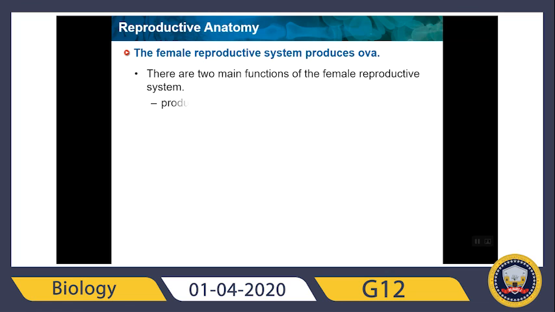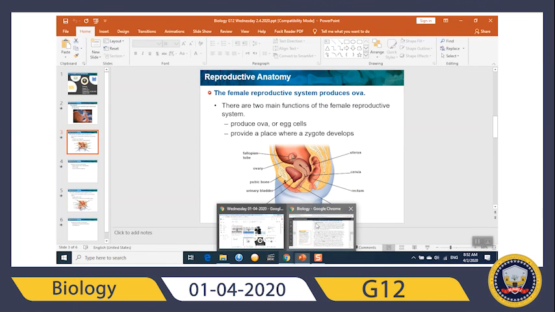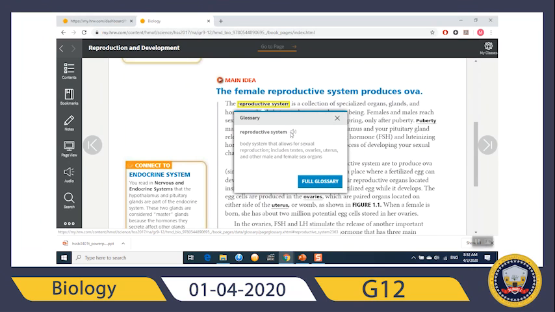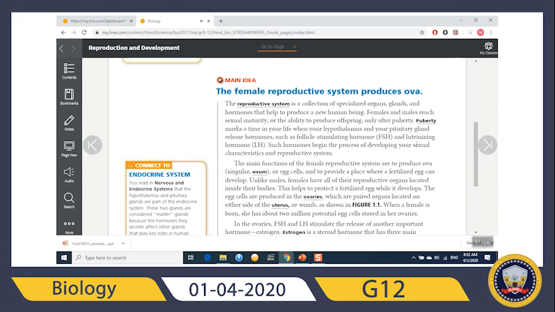Let's start with the female reproductive system, the female reproductive parts. Let me switch to the book for 1 minute. Reproductive system: body system that allows for sexual reproduction, includes testes, ovaries, uterus, and other male and female sex organs. Good. So, this is the reproductive system, composed of many parts. These parts contribute to sexual intercourse and reproduction.